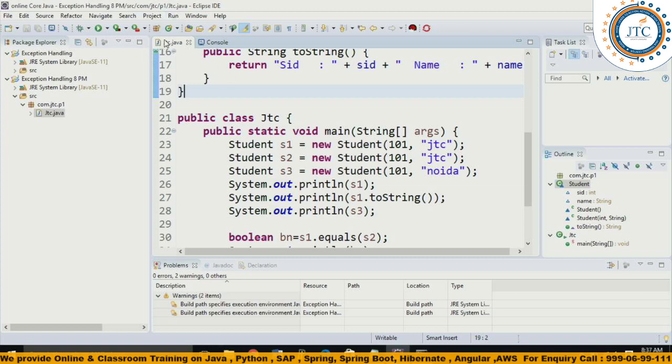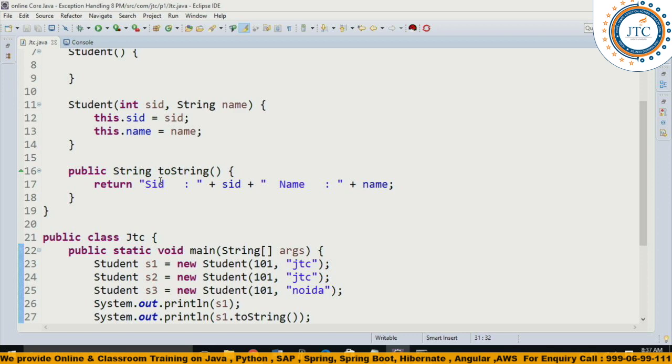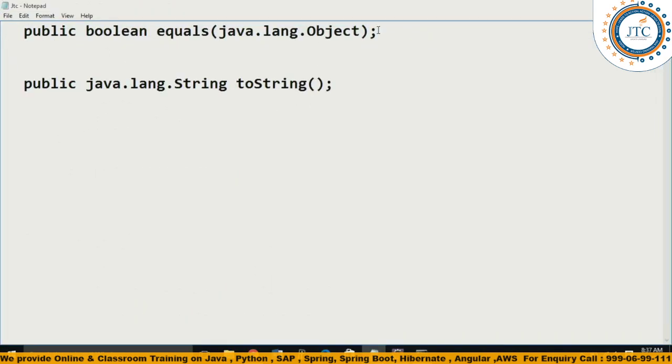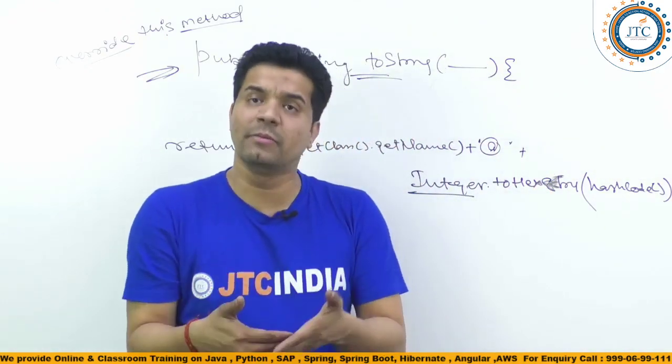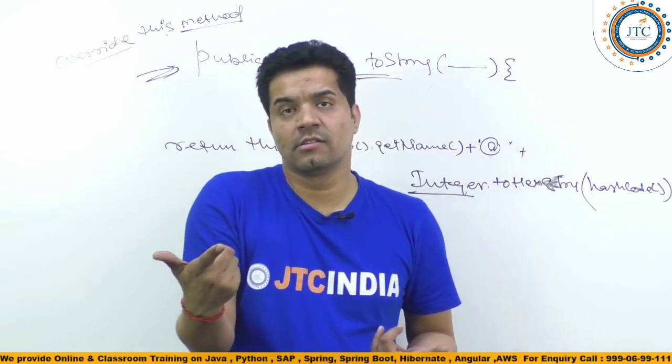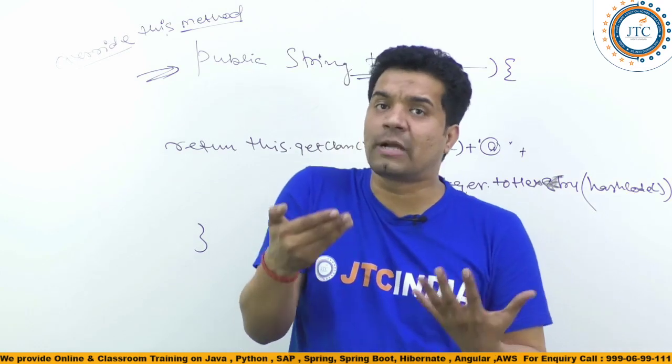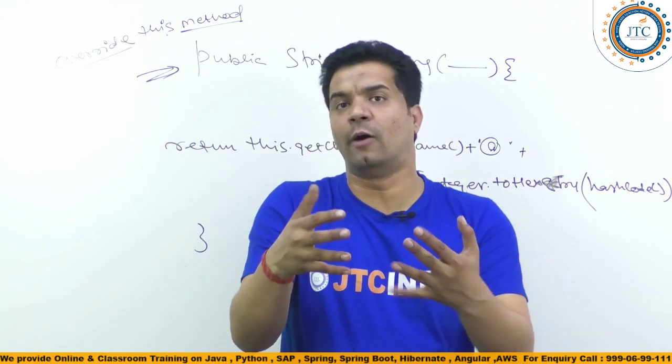Another point: they have given an option. By seeing the signature, I can say that the Object class has given you one more choice. The option is that according to your requirement, you can override the equals method in your program. For what? It is your choice. What sort of implementation you give is your choice, which means I may override the equals method to compare the content of two objects.